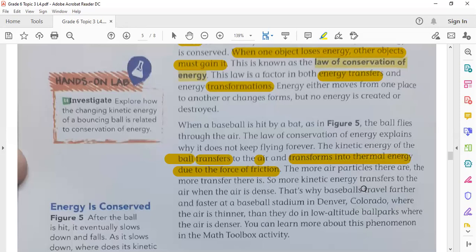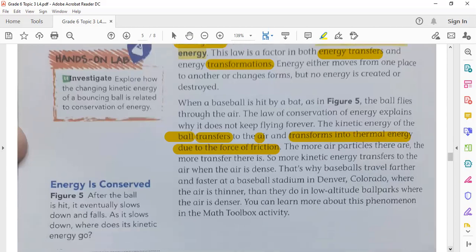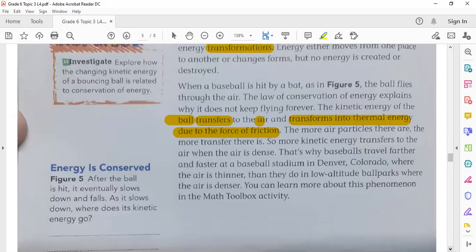That is why a baseball travels farther and faster at a baseball stadium in Denver, Colorado, where the air is thinner, because there is not much air.